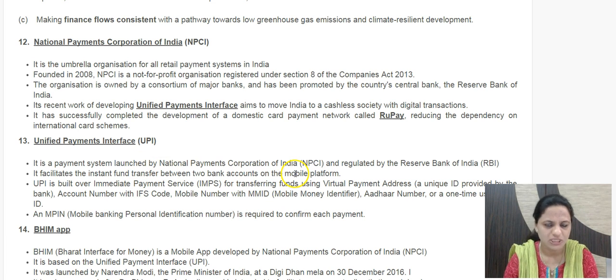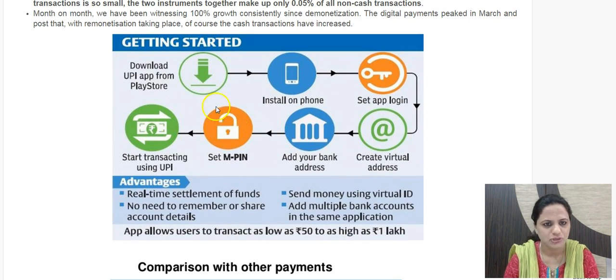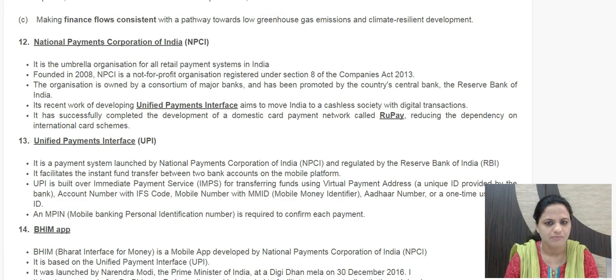It's a payment system launched by NPCI, regulated by RBI, and it is the platform which facilitates fund transfer between two bank accounts on a mobile platform. So through mobile you can use UPI. The UPI app image is also provided here. You can download the app, install it on your phone, and add bank addresses, as many banks as you want. You have to set up an MPIN and you can transact. So you have real-time settlements of funds done through your mobile. This is the UPI app which was developed by NPCI.